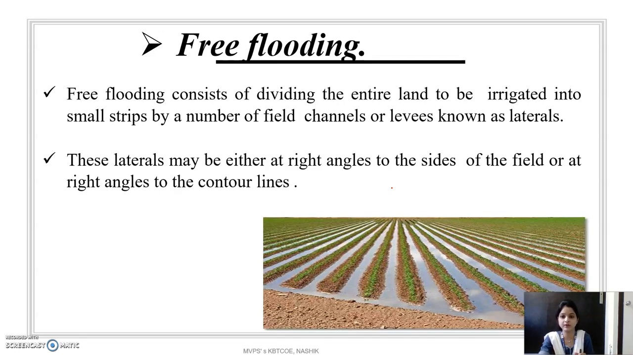First is free flooding. Free flooding consists of dividing the entire land to be irrigated into small strips by a number of field channels or levees known as laterals. Means these are the laterals, and these laterals may be either at a right angle to each side of the field or at a right angle to the contour line. So it is called the free flooding system.